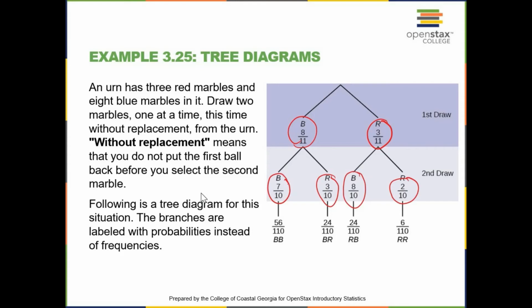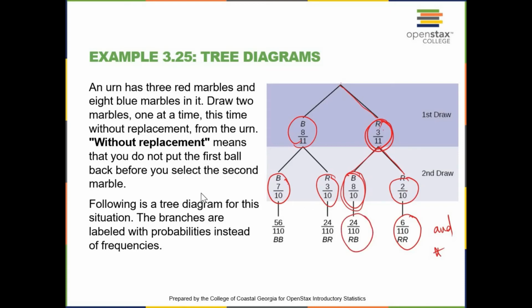Now, the probability of selecting red the first time and red the second time is going to be the multiplication of both of them, since we said and. So the probability of selecting the red marble first and the red marble second is the multiplication of the first probability and the second probability. Remember, because we said and, we multiply. The probability of selecting red and blue is going to be the multiplication of those two probabilities.